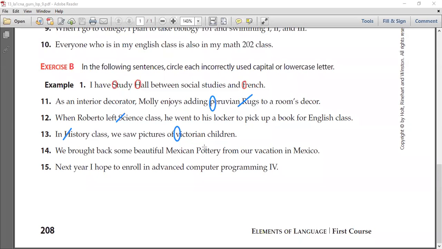Of course, you see here that it's capitalized. It should not be, so we should lowercase it. Remember, pottery is a common noun, just a skill or something that people could do. It does not need to be capitalized. However, Mexican here is already capital, which is correct.